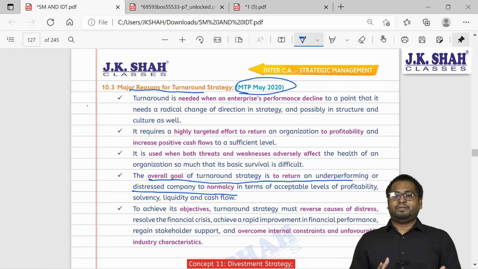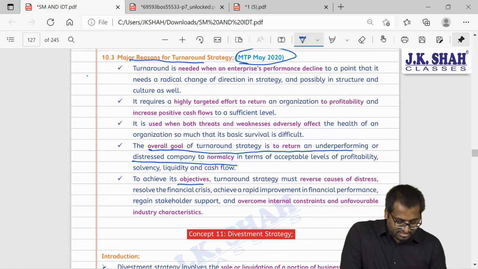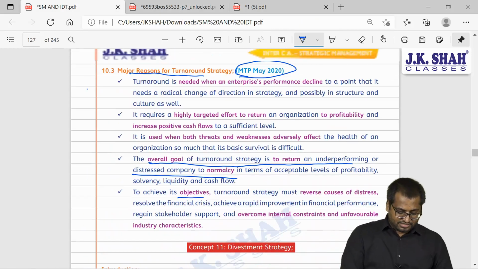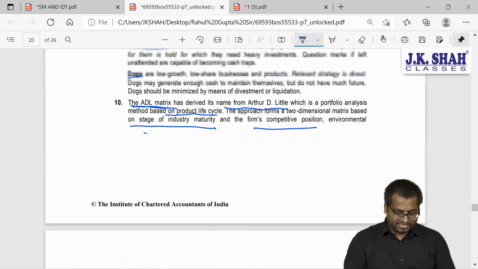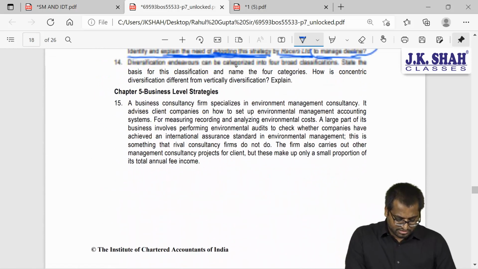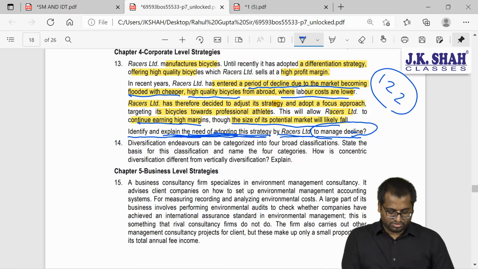This is again in May 22 RTP, guys. So be careful with this question. This entire question is from there, page number 122. So let's write the page number here, page 122 of our book.